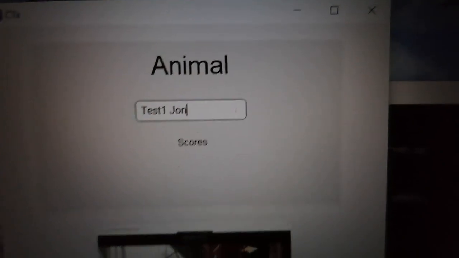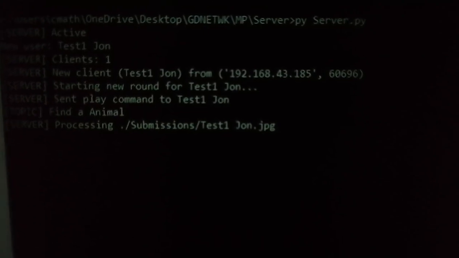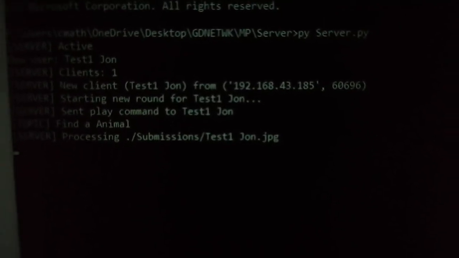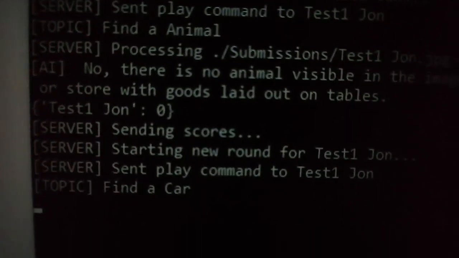So this is the client pa. We just finished our game. So nag-screenshot siya and na-save niya dito. Bali ngayon, it passed it to the server. So let me just navigate to the server. So ito si server CMD niya. Right now, nakuha niya yung submission, which is file name test1.john JPEG, and it's processing. Yung response ng AI ay no, there's no animal visible. So, score ni John ay 0 pa rin. Test1 John. And ayun, nag-start na ulit. So, bali, nag-repeat lang yung loop, and the player can again find their next prompt na.